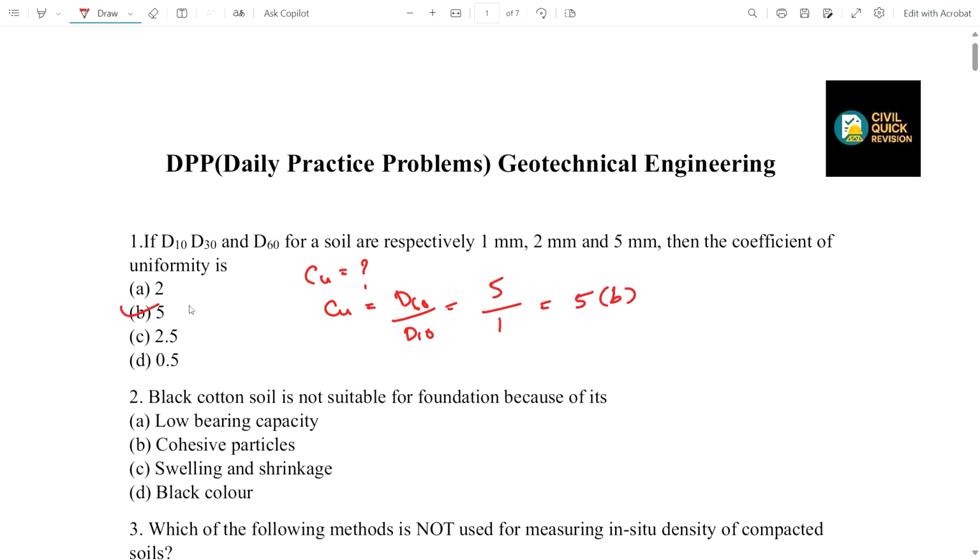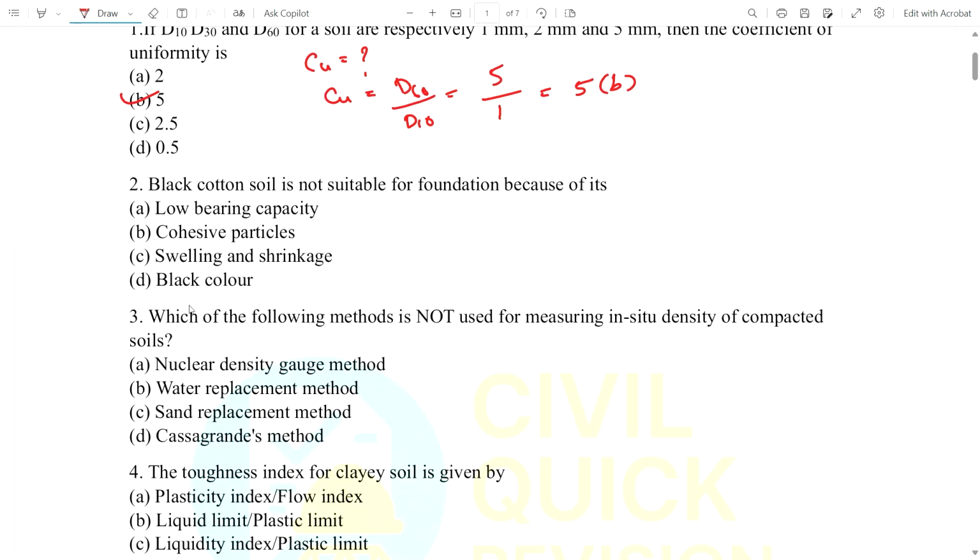Okay, let's go to the second question. Black cotton soil is not suitable for foundation because it is... Why is it not suitable? The reasons given are that it has a low bearing capacity, or it has cohesive particles, or it has swelling and shrinkage properties, or it is black in color. The main reason is that it has swelling behavior and shrinkage properties.